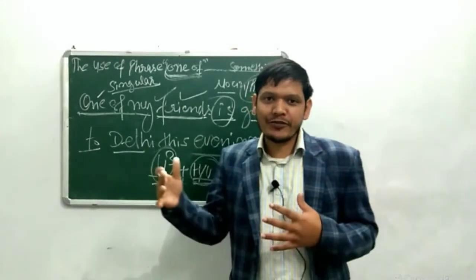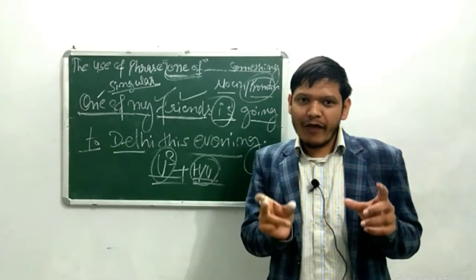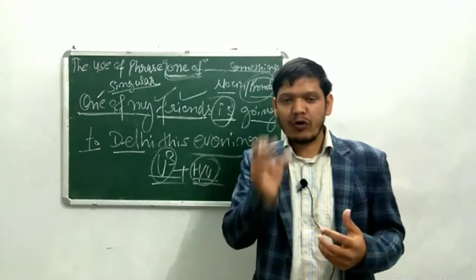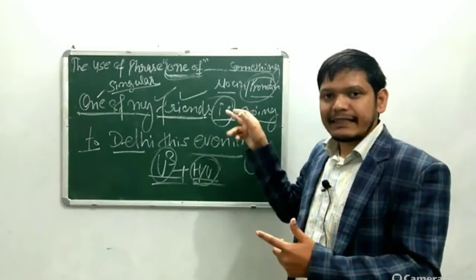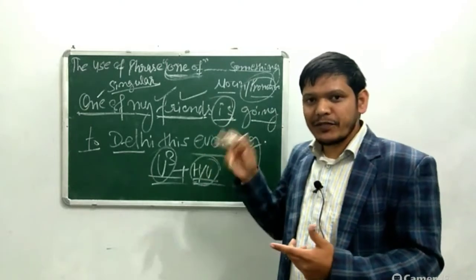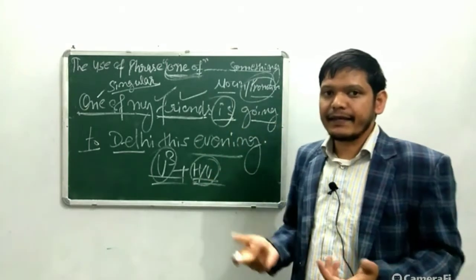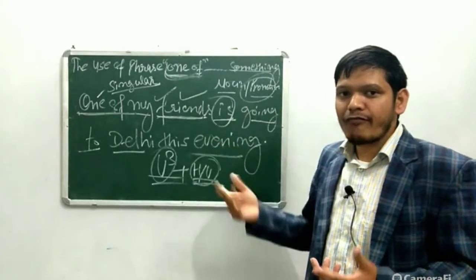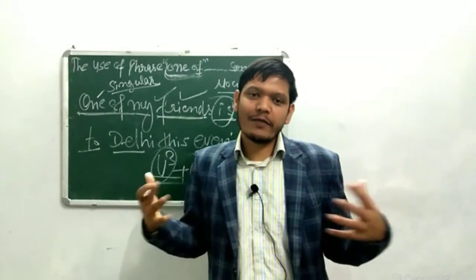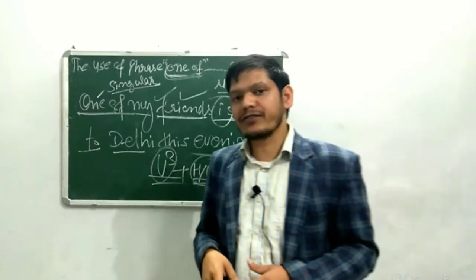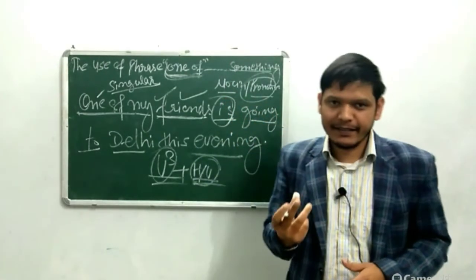Never ever get confused about whether it will be "one of my friend" or "one of my friends," because it talks about singular out of many. That is the reason after that we use auxiliary verb in singular sense. And the noun and pronoun after this phrase is always used in plural sense because it talks about one out of many.